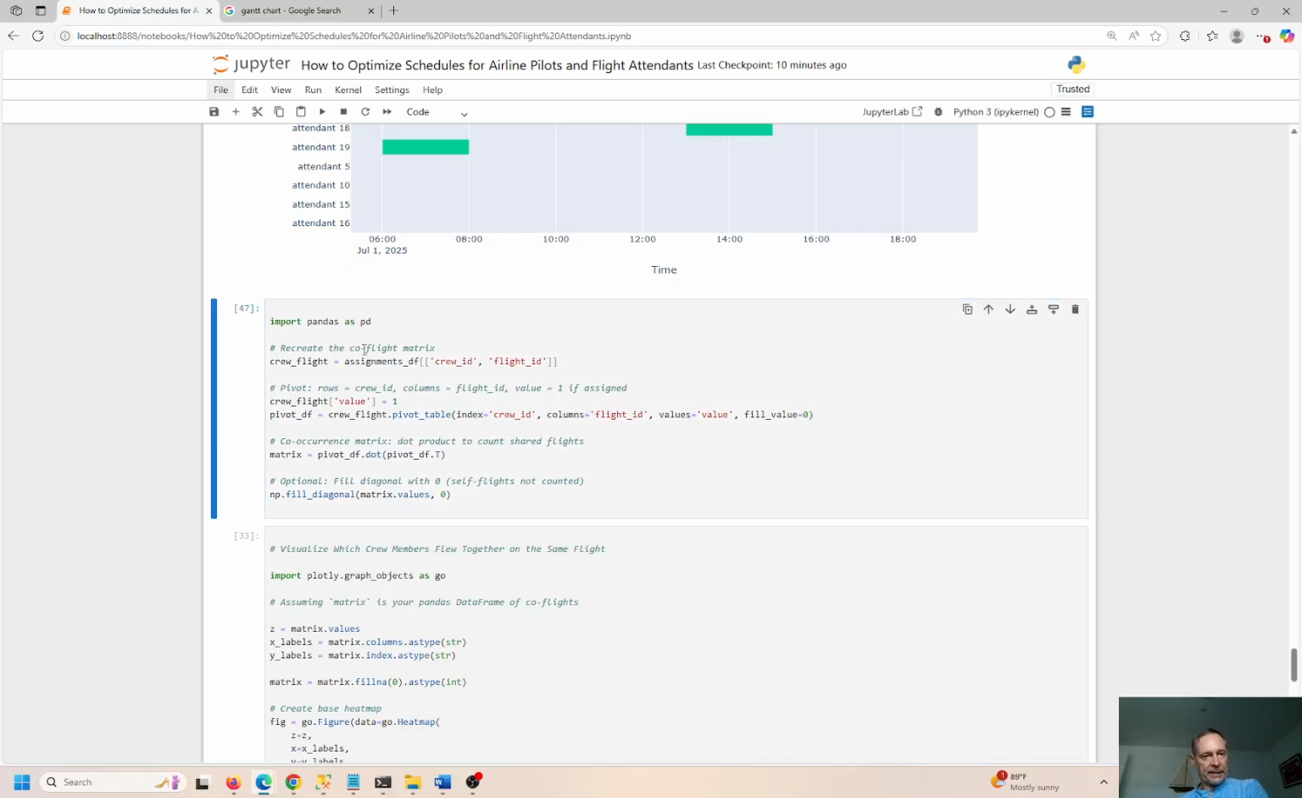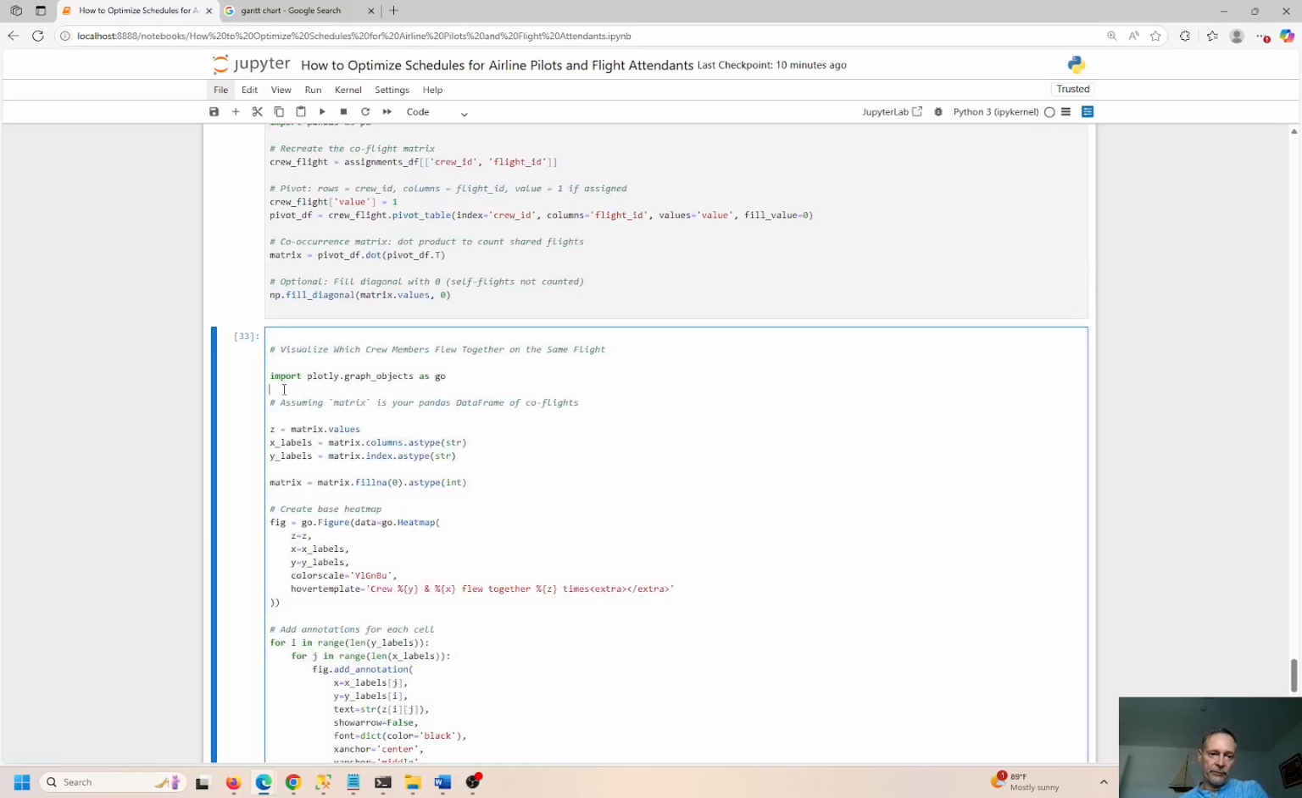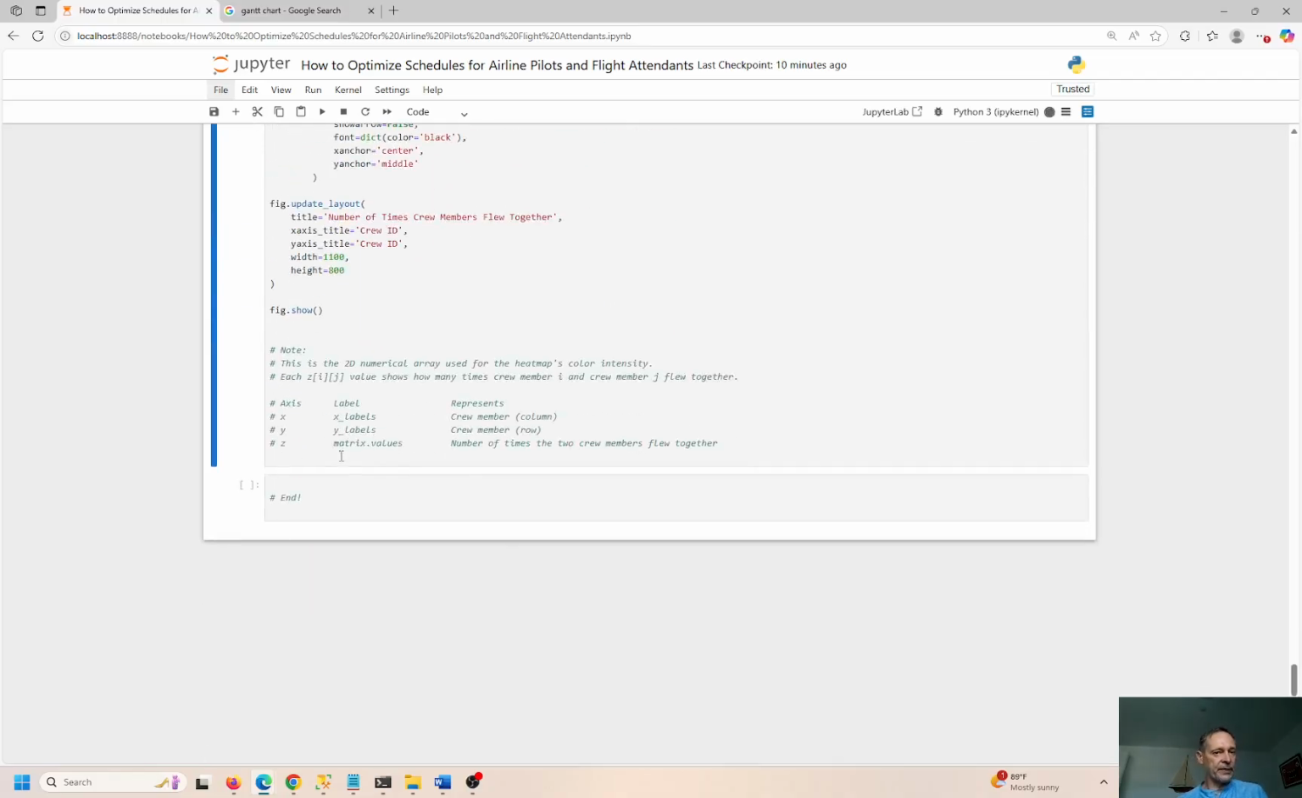So we can go ahead and refresh this, and we'll look at one more visual. This shows us Z, X, and Y labels. So the X is the crew member. These are all the columns. The Y is the labels of the crew member. These are all the rows. And the matrix values are the Z numbers, or Z letters represented as numbers. And this shows the number of times that crews flew together. So it could be 0, 1, or up to 2 times in this case that crews can fly together.